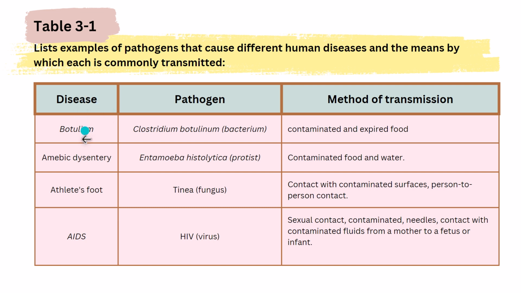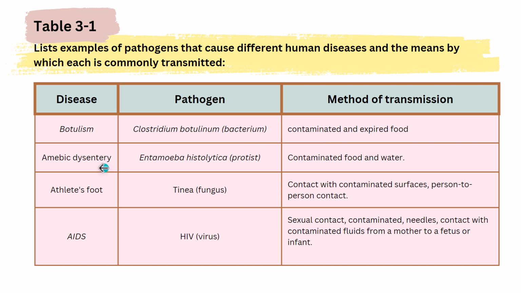The first one we have is botulism. This is the name of the disease, which is caused by a pathogen named Clostridium botulinum, which is a species of bacteria that can lead to a disease named botulism. So this is the name of the infectious disease and the name of the agent or the pathogen that can cause the disease. This disease is transmitted through contaminated and expired food.